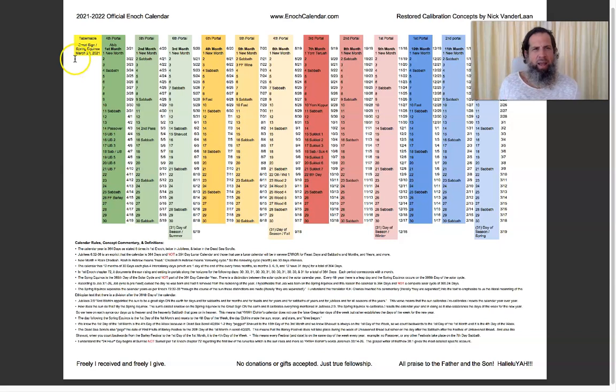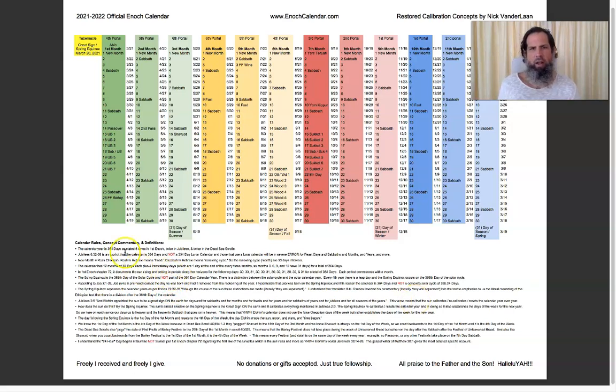It's very simple. And as you can see here, I have the months right here, the first month, second, third, all the way through 12, months 1 through 12 in different colors. I have the days of the month right here, 1 through 30, and then the 31st days are every 3rd month. And then next to the days, I have the Gregorian equivalents of the days in the columns to the right. And then additionally, I have the heavenly Sabbath days marked out, and then also the feast days. And then on the bottom, I have calendar rules, concepts, commentary, and definitions that I also added to get a little bit refreshing understanding of these concepts.